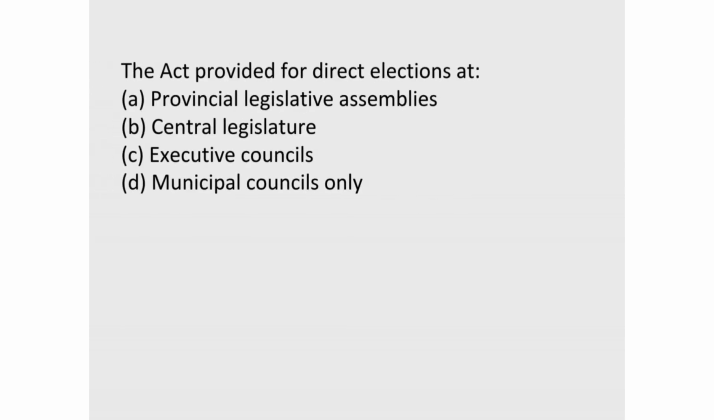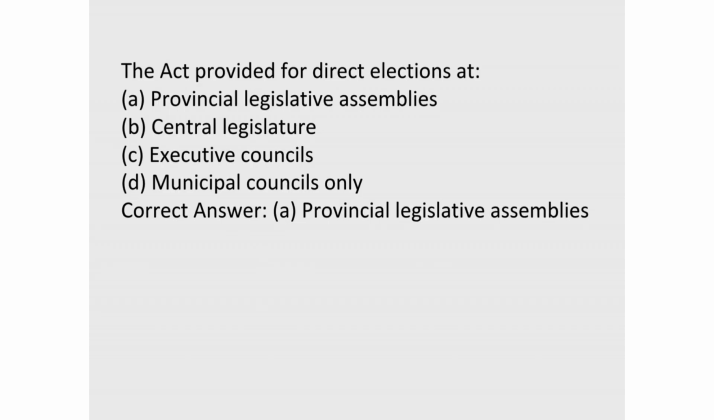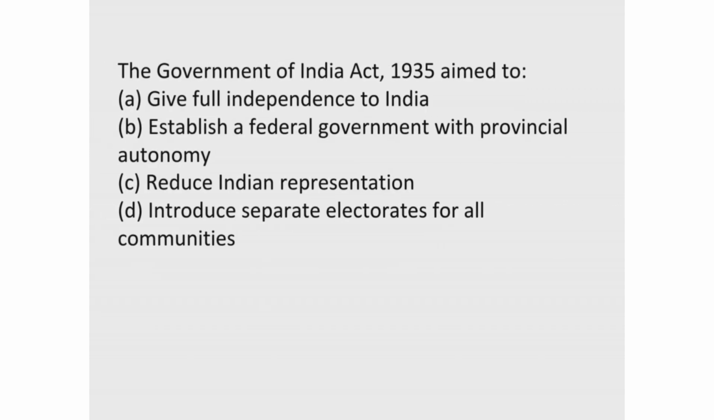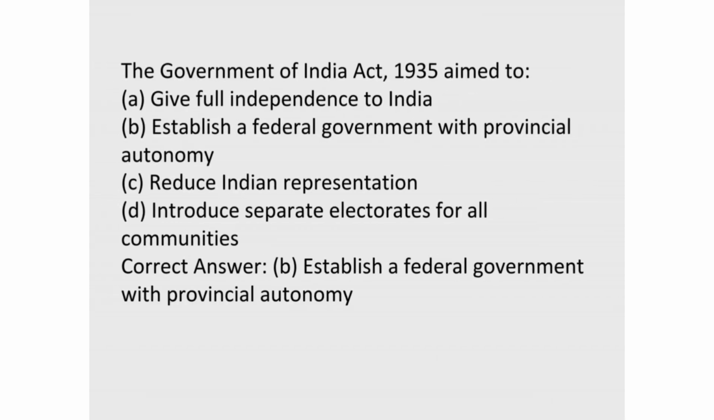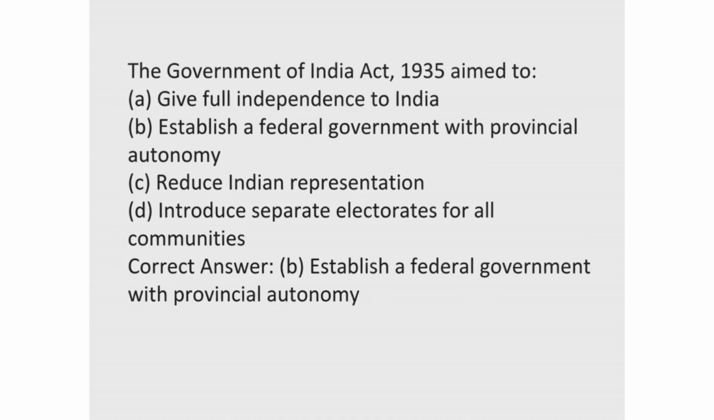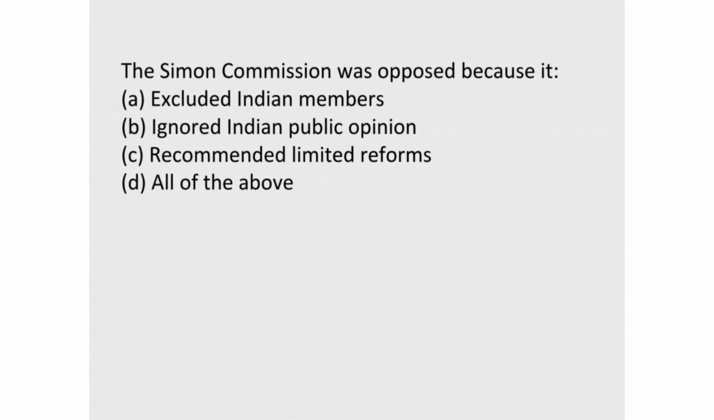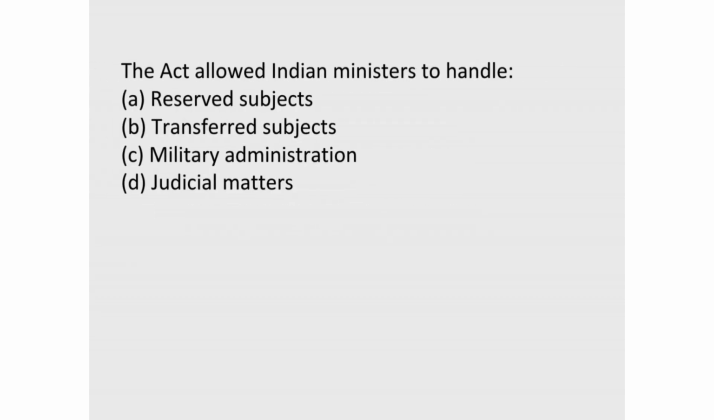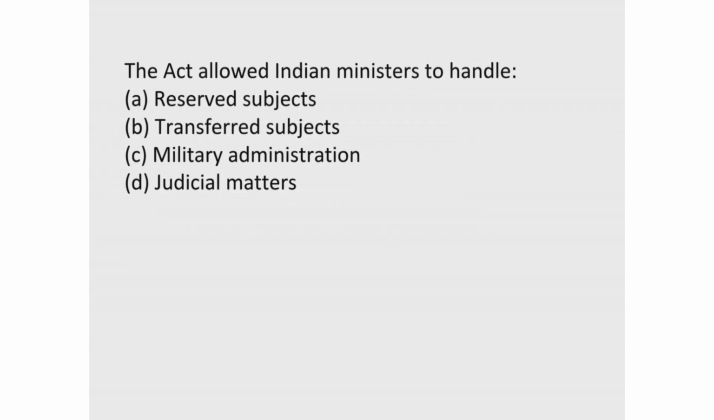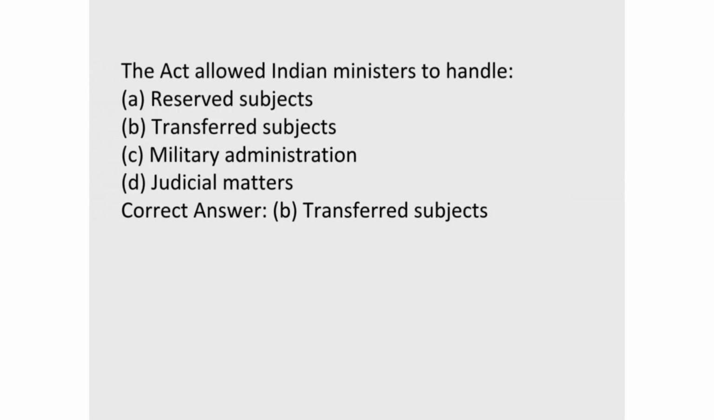17. The Act provided for direct elections at. Correct answer, A, provincial legislative assemblies. 18. The Government of India Act, 1935 aimed to. Correct answer, B, establish a federal government with provincial autonomy. 19. The Simon Commission was opposed because it. Correct answer, D, all of the above. 20. The Act allowed Indian ministers to handle. Correct answer, B, transferred subjects.